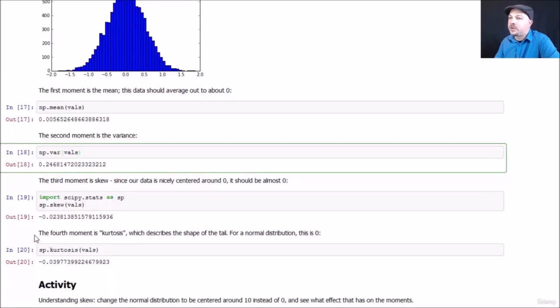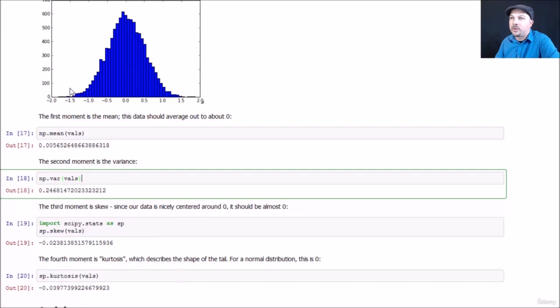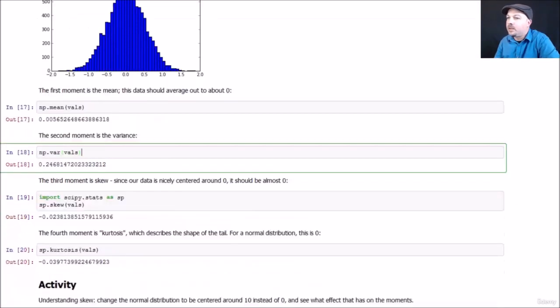Fourth moment is kurtosis, which describes the shape of the tail, and again for a normal distribution that should be about 0, and indeed it is. So the shape of the tail or how sharp the peak is, kind of, if you push it in, it has both effects. If I were to squish the tail down, it kind of pushes up that peak to be more pointy. And likewise, if I were to push down that distribution, you can imagine that kind of spreading things out a little bit, making the tails a little bit fatter, and the peak of it a little bit lower. So that's what kurtosis means. And in this example, kurtosis is near 0 because it is just a plain old normal distribution.